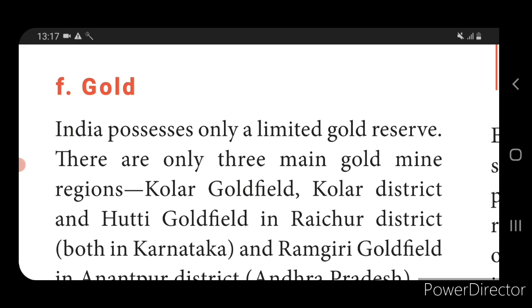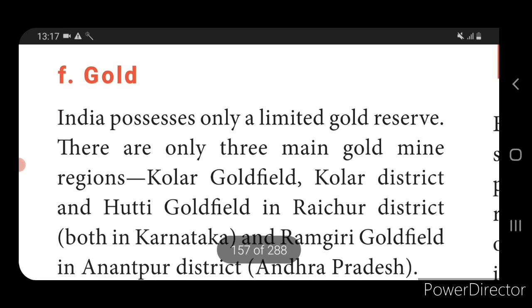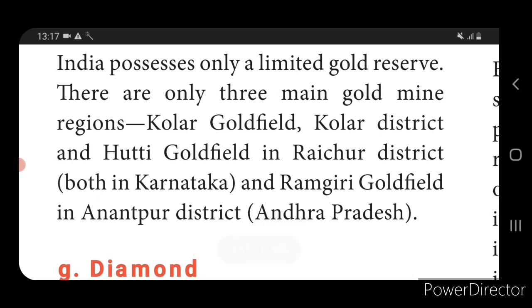One is the Kolar gold field in Kolar district, and Hutti gold in Raichur district, both in Karnataka, and the Ramgiri goldfield in Anantapur district, which is in Andhra Pradesh. So only in these places do we get gold, and the gold reserves in India are very low.